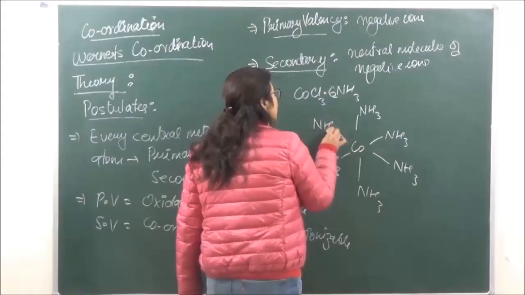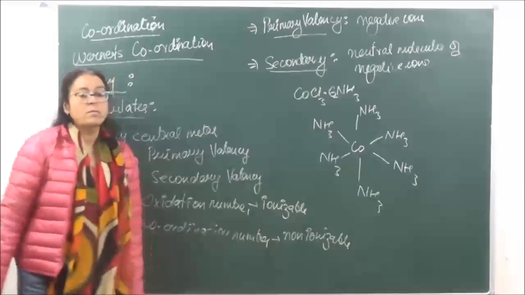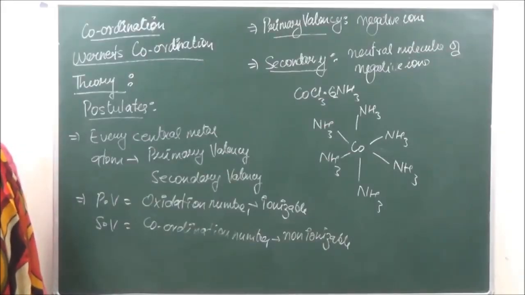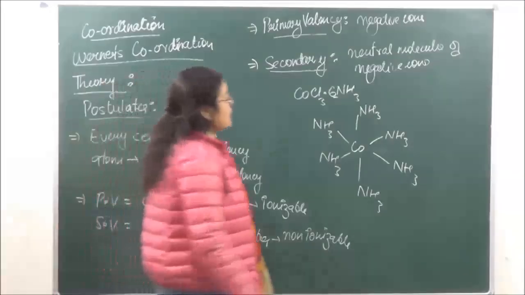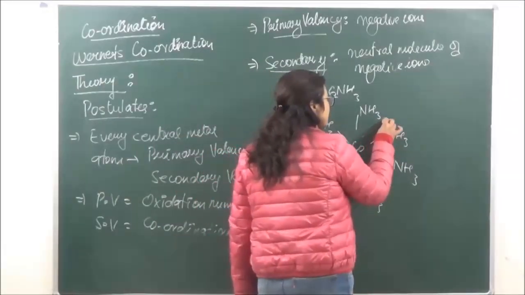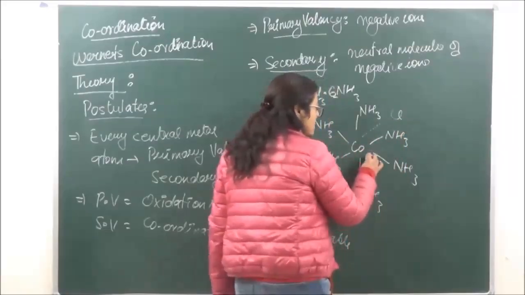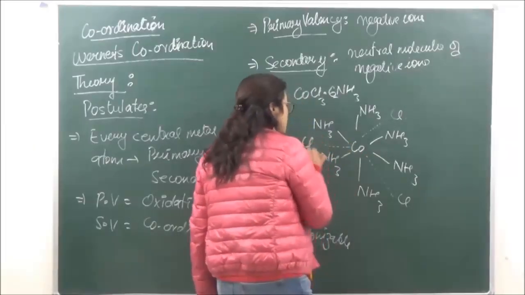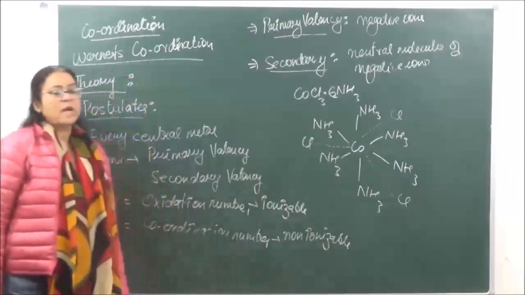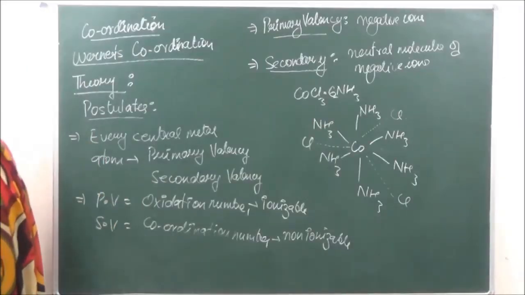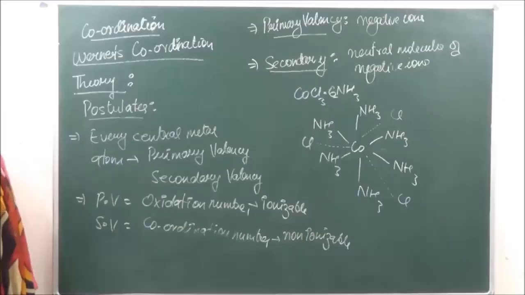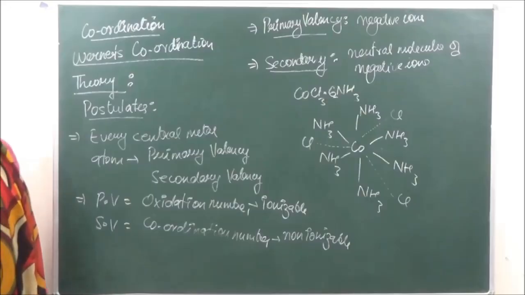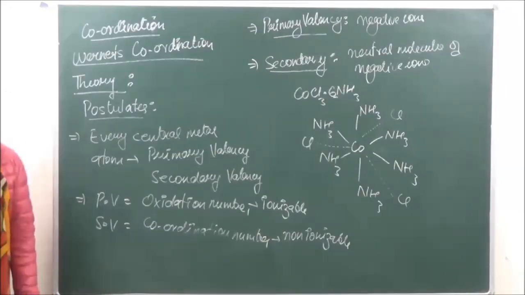So you can see that the secondary valency is going to be shown by bold lines, whereas the primary valency is going to be shown by dotted lines. So over here chlorine is going to be the counter ion which is satisfying the primary valency, and ammonia is going to be the neutral molecule, or the ligand, which is satisfying the secondary valency.